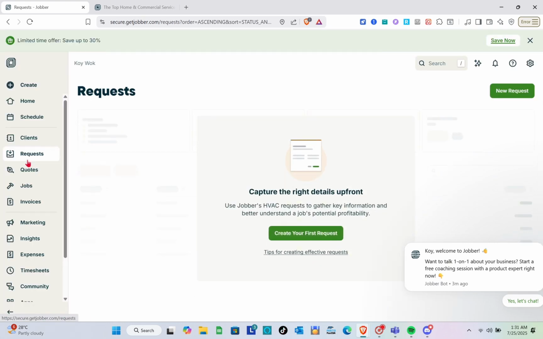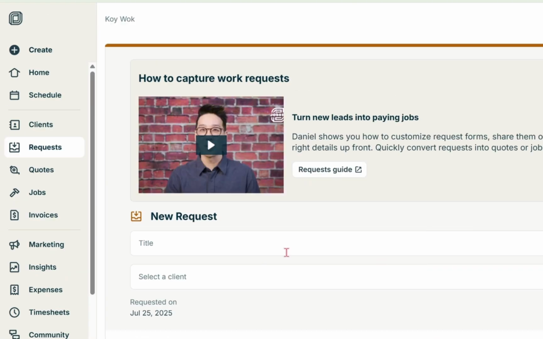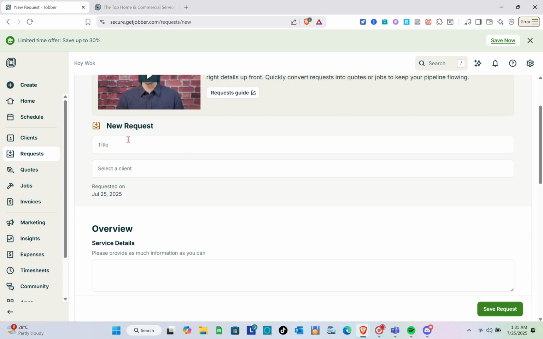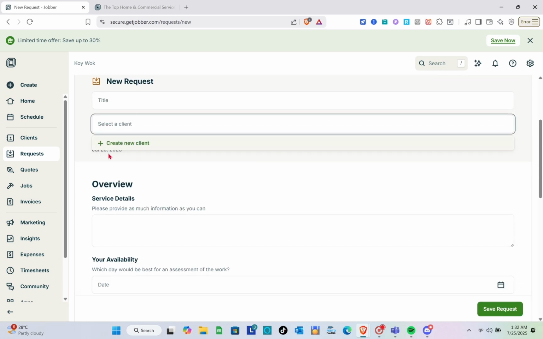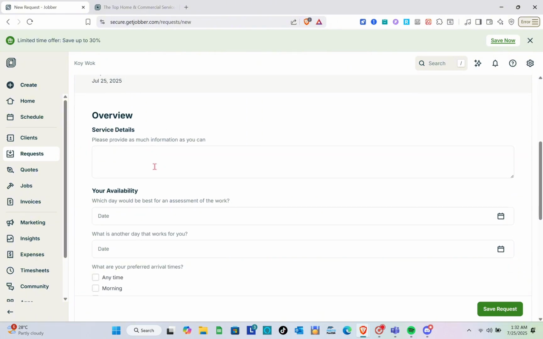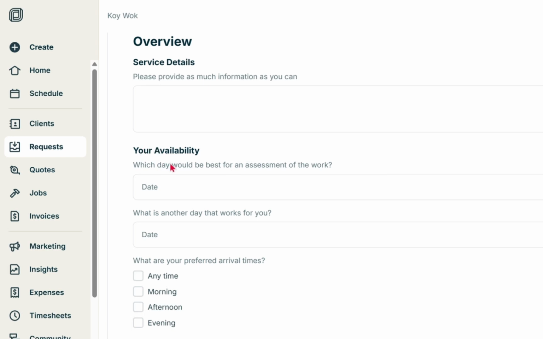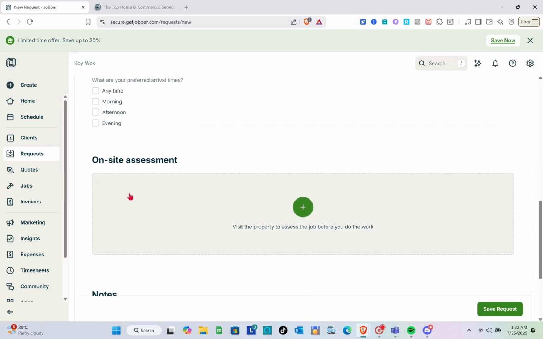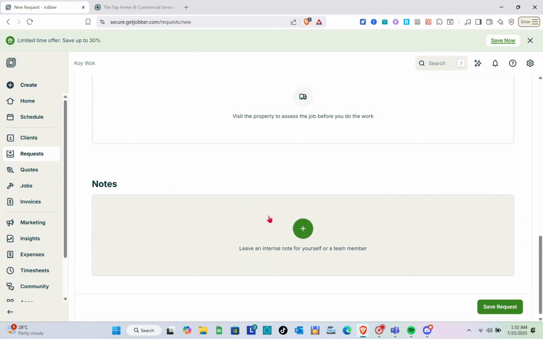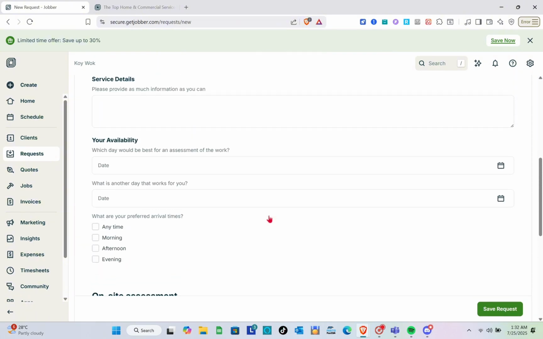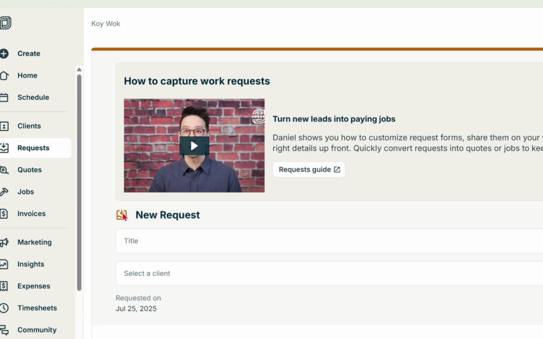So here on the request section, you'll be able to see all of your requests. If you don't have a request yet, you just have to create your very first request. So you just have to add a title for your request. You can select your client and then the overview or the service details. Here you just have to input your availability, and then your preferred arrival times. And then on-site assessments. So you can visit a property to assess the job before you do the work. And then you also have notes that you can leave for your clients.